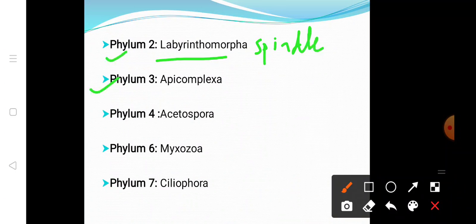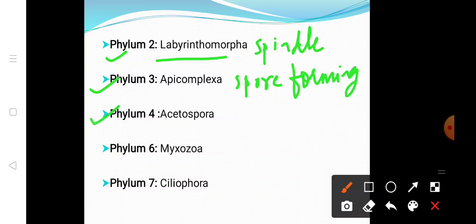The third phylum, that is Apicomplexa. Apicomplexa are spore forming. They are unicellular, in that the cilia is absent, and they are obligate endoparasites of animal.